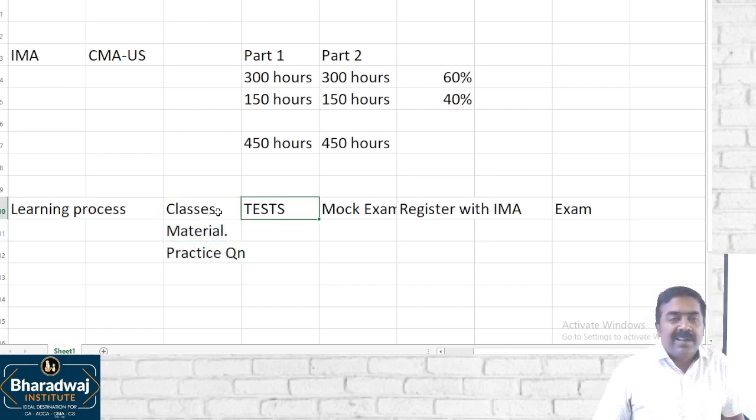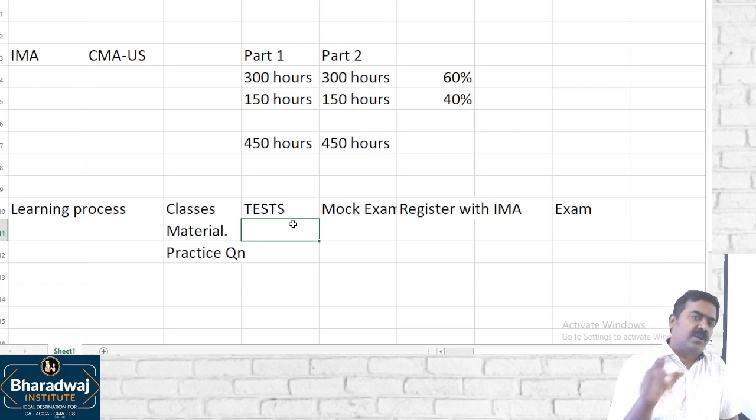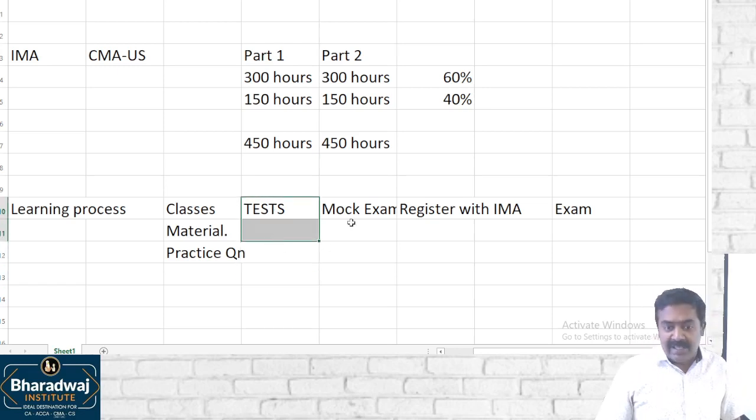The next one is tests. Tests means at the end of every class there will be a test. Suppose there are 40 classes, you will be writing 40 tests. For example, part 1 will have around 60 tests. We insist on tests. I will tell the reasons later.